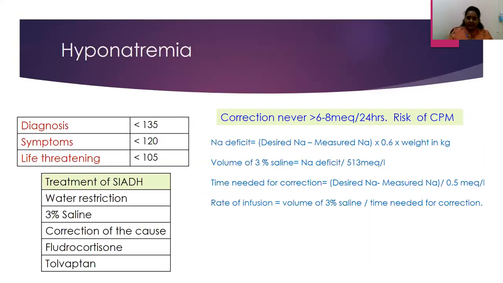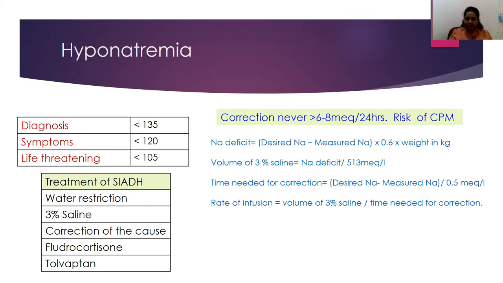So when we look at correction of sodium, it should never be more than 6 to 8 milliequivalents in the 24-hour period, because there's a risk of CPM in this patient, that is central pontine myelinolysis. So the understanding would be that whenever we are trying to correct based on the type of the cause of this patient, if it's a hypovolemic status, then with adequate hydration, there should be a correction in the patient.